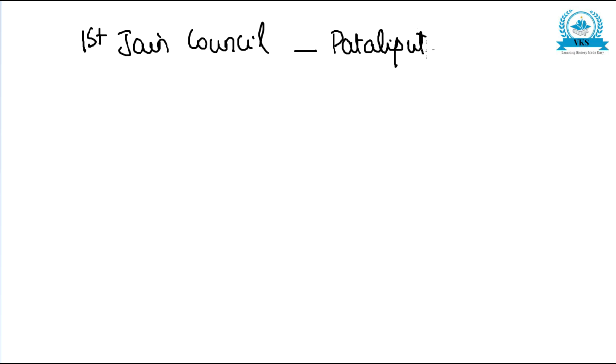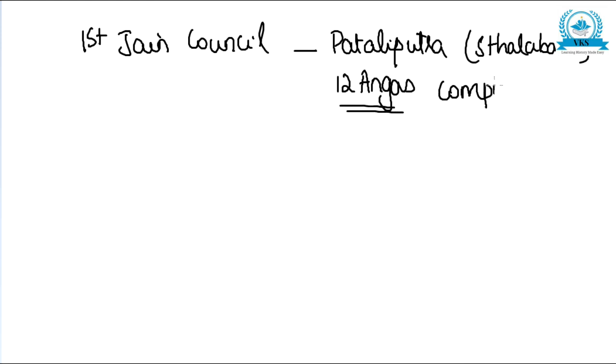The first Jain council was held at Pataliputra under the leadership of Sthalabahu, in the beginning of the 3rd century BC. It resulted in the compilation of the 12 Angas, which replaced the lost 14 Purvas.